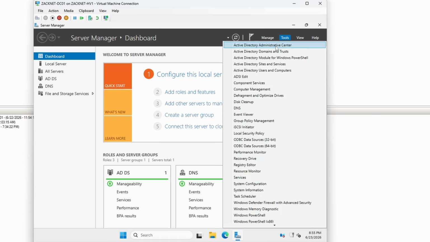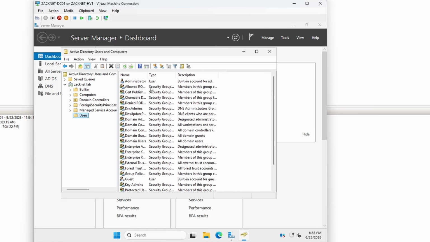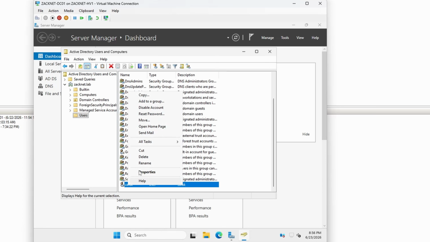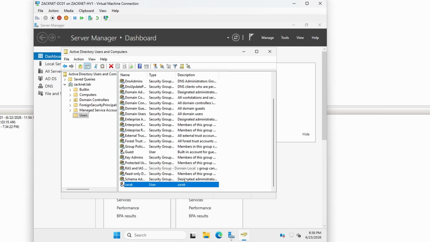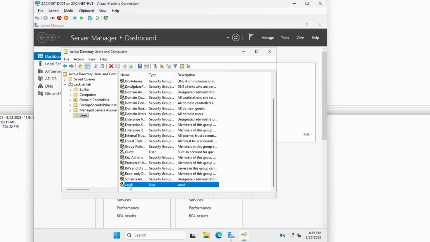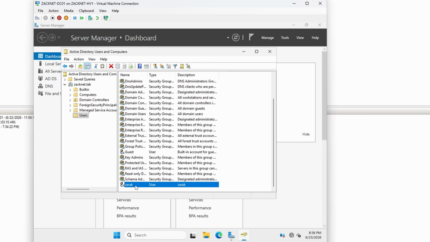And then I'll go back on Active Directory Users and Computers. And in Users, I can probably choose to keep this, or I can disable it. Let's go ahead and disable this account for right now. Okay? So just letting you know, this one belongs to the domain. It's not the same as the local admin on the workstation. Okay? This is a domain account.